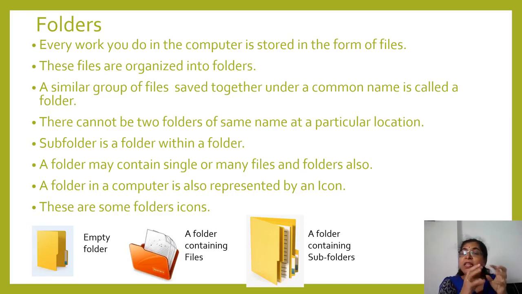Correct? Now in that, you are keeping your tiffin box, that is one folder. Now you are keeping your compass box, that is also one folder. You are keeping your water bottle, that is also one folder. Whereas the different subject books which you are keeping, those are called different files. Suppose in the drawing subject, correct? All this way. So a folder may contain files as well as different folders also.